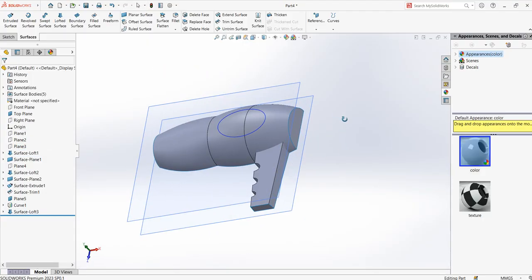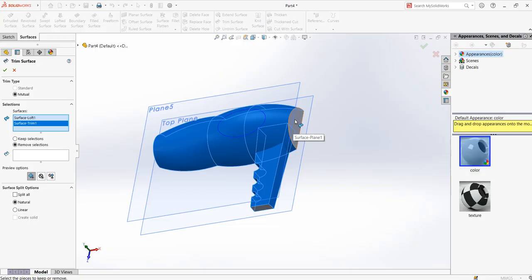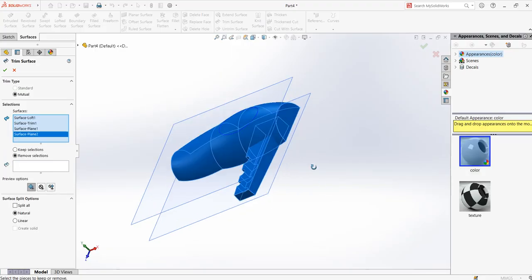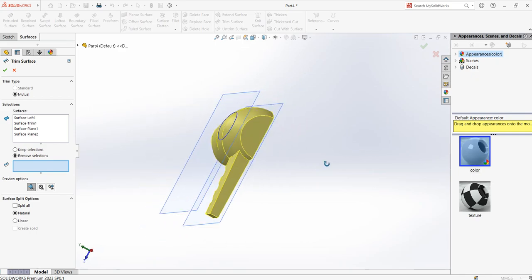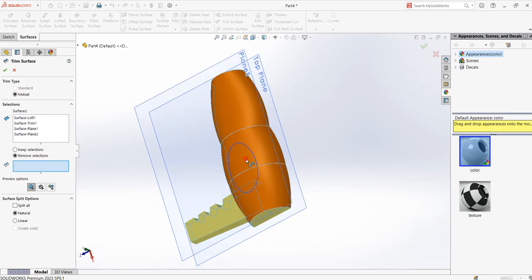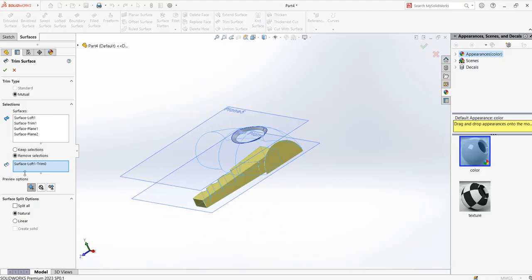Now again surface, go to trim surface. Select all the surface and select the surface you don't want. Remove selections. Should be mutual and this should be kept and this remove selection. You select the, not that one.